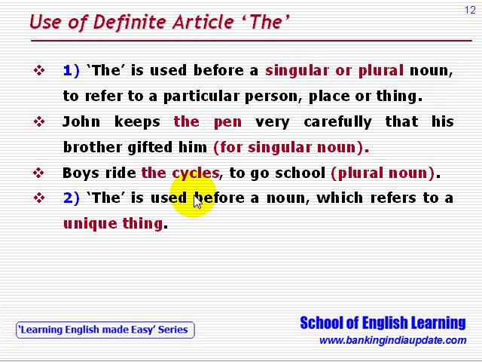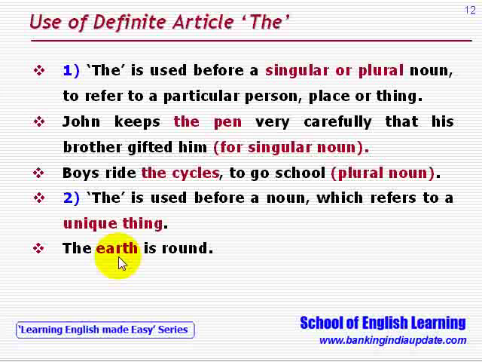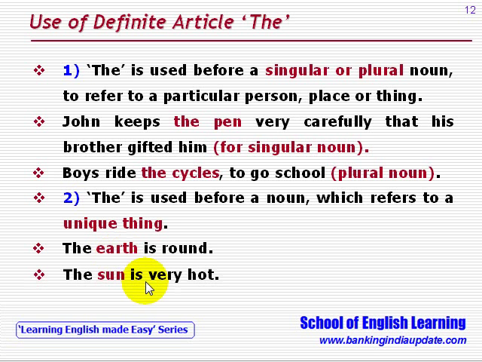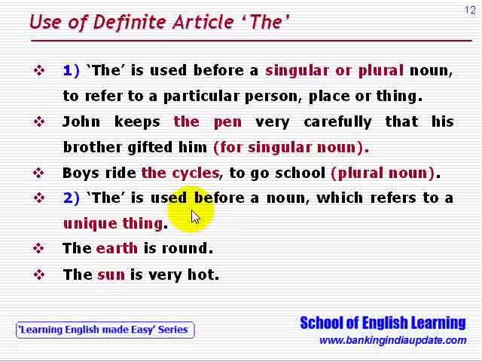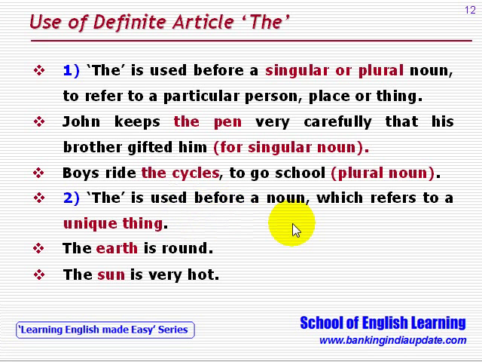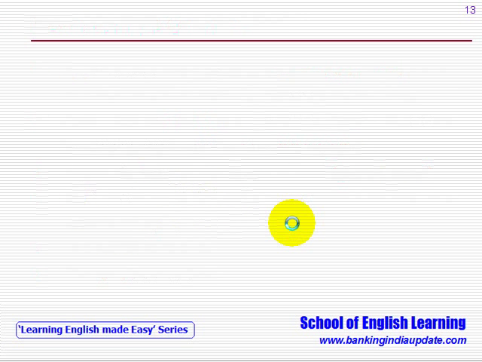Two, the is used before a noun which refers to a unique thing. Like, the earth is round. Earth is a unique thing. The sun is very hot. So sun is also a unique thing. So the is used before a noun which refers to a unique thing.